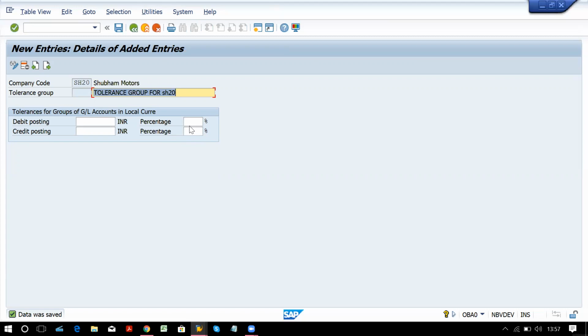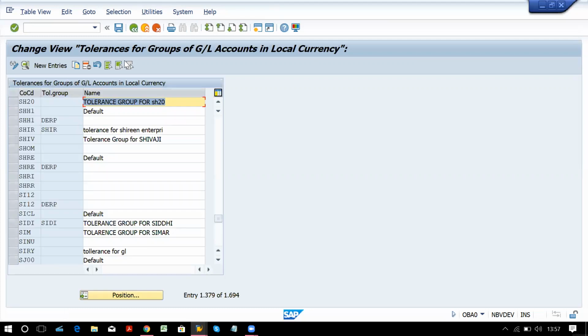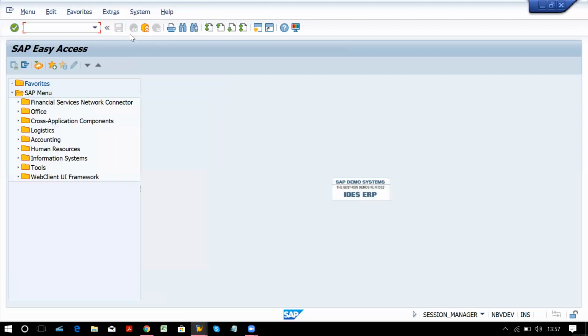To avoid fraud, if you want to allow some limit on debit credit posting, you can set it, and these limits will be provided to you by the client because it's his business. We are just doing configurations, so decisions will be his. You just have to apply it on the software.